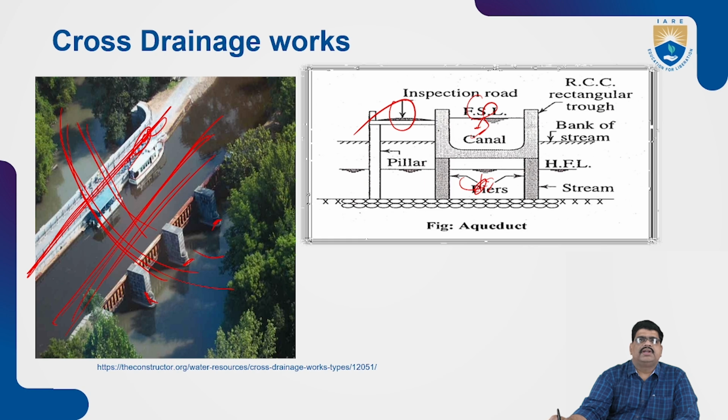That is the construction of the aqueduct. The aqueduct is provided where the bed of the canal is above the drainage level. We can't do anything else, because the levels are different, but we have to pass the canal as well as the drainage. In this situation, we have to construct RCC irrigation structures.